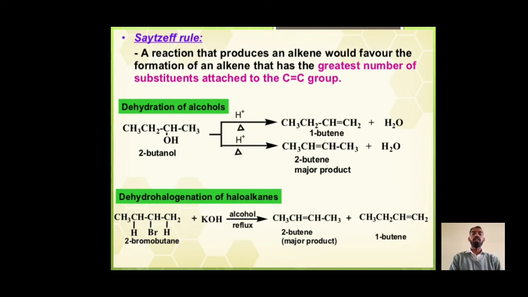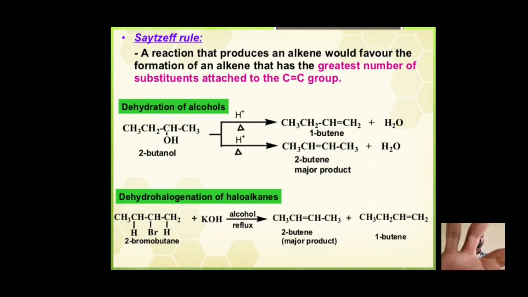In dehydrohalogenation of haloalkane, similar Saytzeff's rule is applicable. Here we saw that two products are formed, one is 2-butene and another is 1-butene, and we saw that 2-butene is major product because here alkene contains more substituents. Hence we can say that the more substituted alkene is major product.